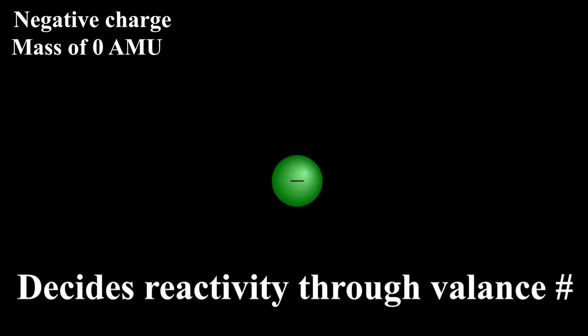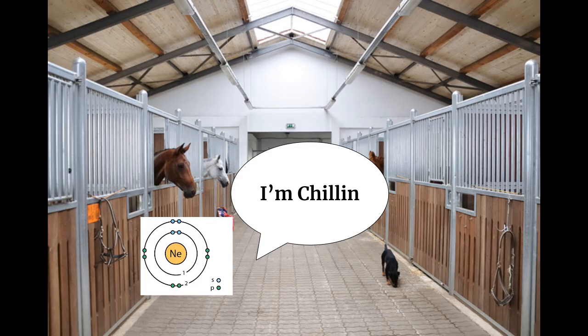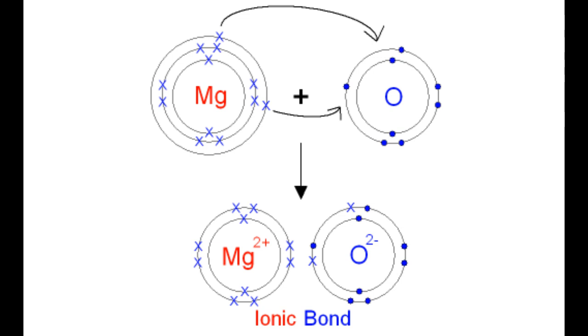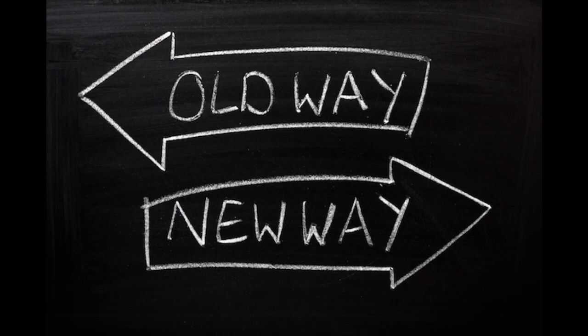And finally, my personal favorite particle, the electron. The electron has a negative charge, but such a small mass that we approximate it to 0 when doing calculations. The electron is what decides reactivity, and it does this through the outermost collection of electrons known as the valence shell. All atoms are chemically stable at 8 valence electrons, so when an atom with 2 valence electrons and an atom with 6 valence electrons meet, they form a chemical bond, sharing each other's electrons, allowing them both to have 8.